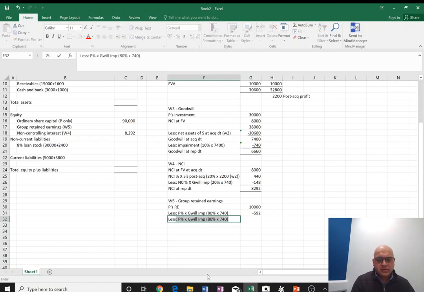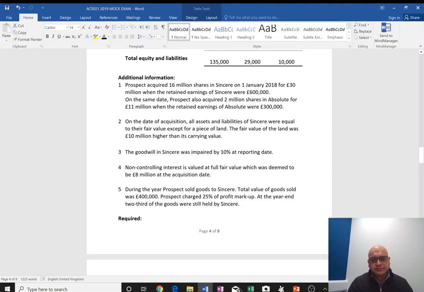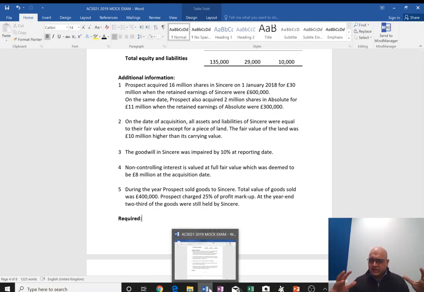Then we have PERP, provision for unrealized profit. The question tells us that parent sold goods to subsidiary, so parent made the profit. Subsidiary is still holding 2/3 of the goods, so the goods that subsidiary is holding still contain that profit. So the adjustment needs to be that we're going to reduce parent's profits, retained earnings. So debit parent's retained earnings. We're going to credit subsidiary's inventory with whatever unrealized profit figure we find.